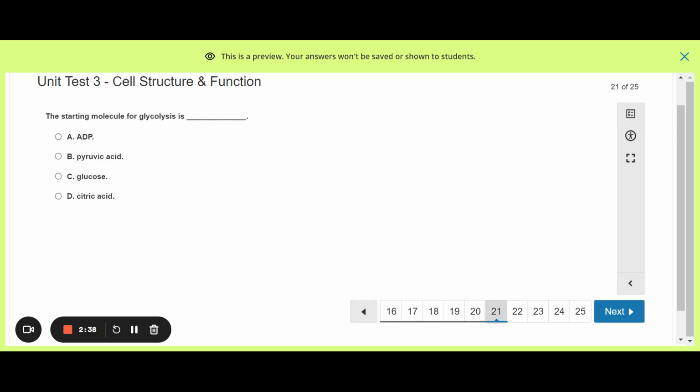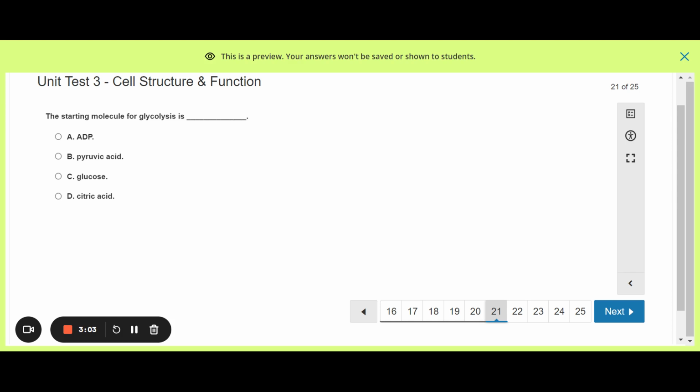Number 21, the starting molecule for glycolysis. If you look at the word glycolysis, it tells you everything you need to know. It looks like glycogen. It looks like lysis, which means to break. So I'm talking about breaking down some type of carbohydrate. So if I look at my choices, what matches that?